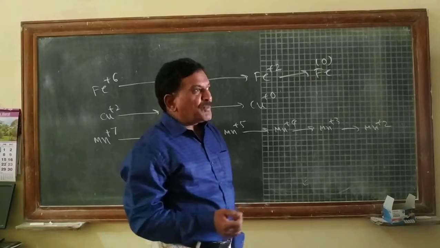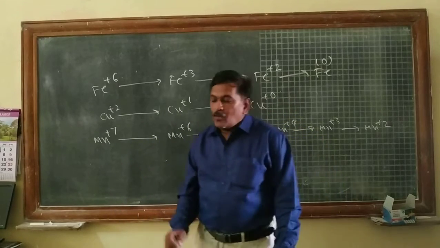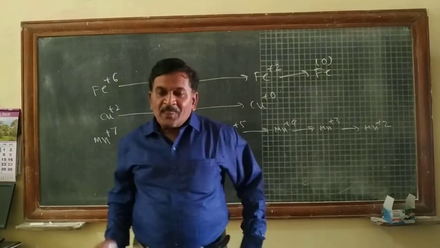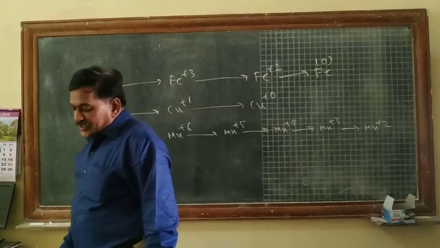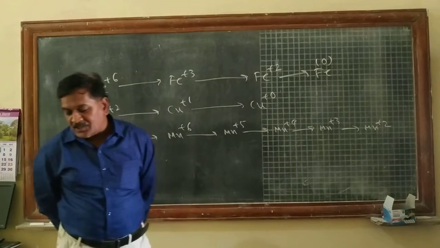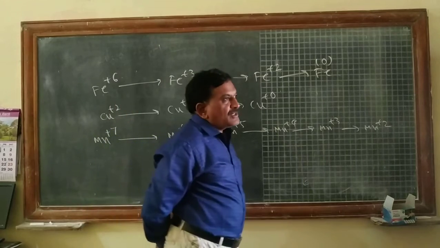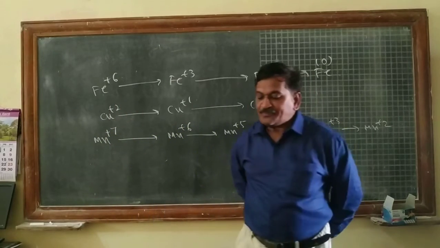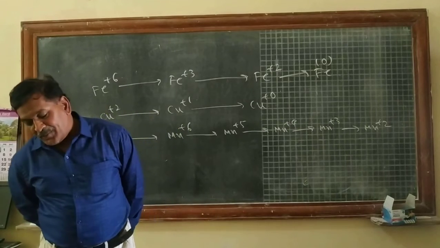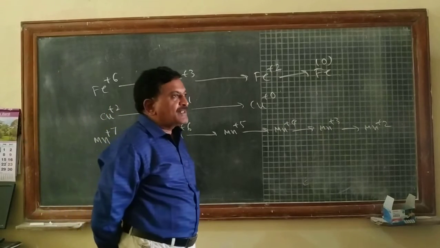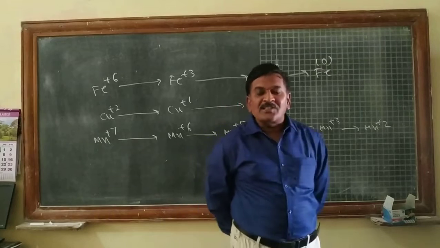These disproportion reactions come across in the representation of potential data. For the representation of potential data, we come across three types of diagrams: Latimer diagrams, Frost diagrams, and Parbaux diagrams, P-A-R-B-A-U-X.